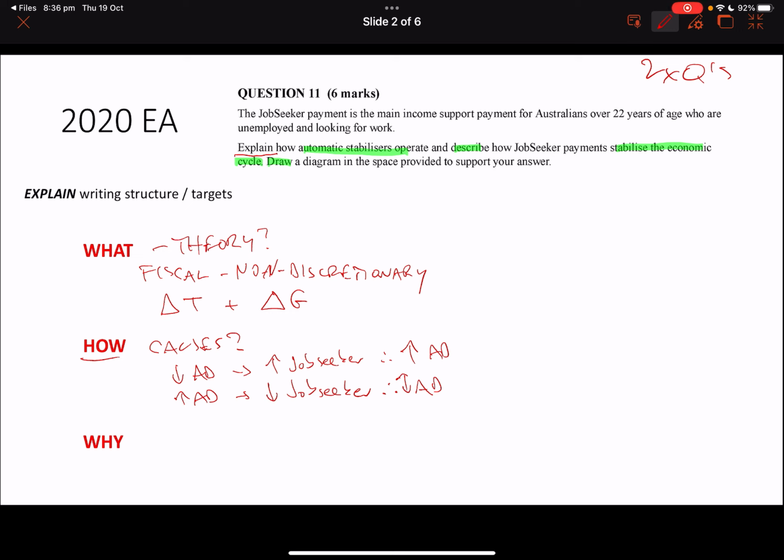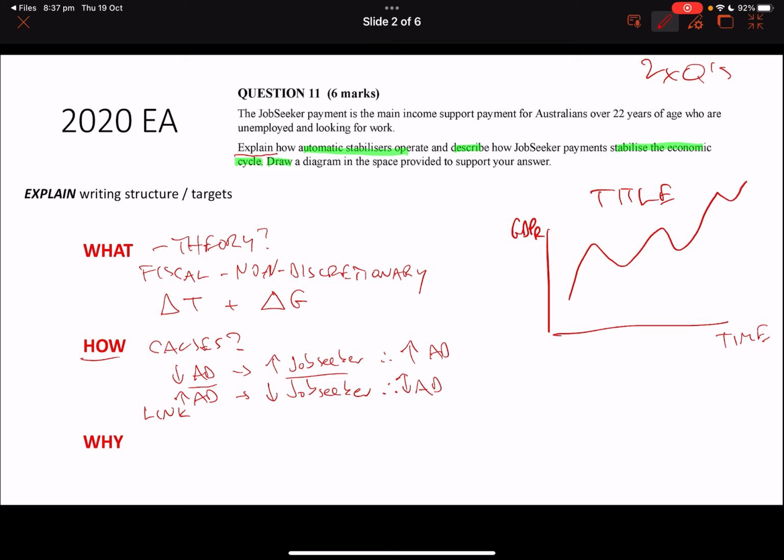Now we've got to think about drawing a diagram. At this point, you've then got to link it to your diagram. So what causes it? We see a change in aggregate demand leads to a change in job seeker. I'm going to focus on those first 2 parts. When we draw our diagrams for these explain questions, always give it a title. Be accurate in your axes labels. So this one is real GDP over time. And then you've got your business cycle looking like that.